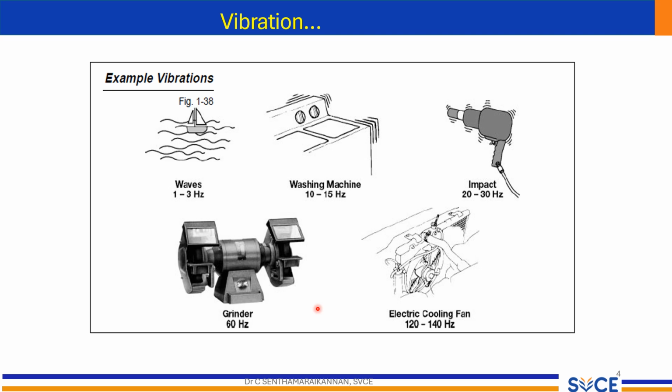Consistent vibration of an electric grinder operates at a frequency of 60 Hz. Electric cooling fan. Rapid oscillations of the cooling fan blades create vibration in the frequency range of 1 to 140 Hz. Understanding these examples helps us grasp how different types of vibrations occur and the frequencies at which they operate, providing insights into their practical applications and effects.